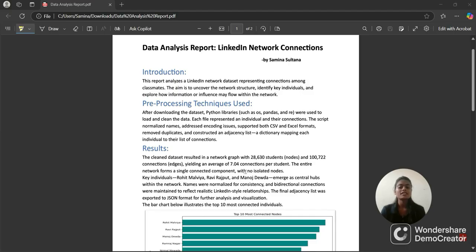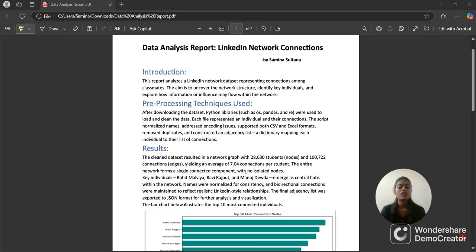I'm really very excited to share the data analysis project I worked on recently. It is based on a data set of LinkedIn connections from my classmates, and it gave me the chance to dive deep into real world data, cleaning it, analyzing it, and drawing some really interesting insights. The main goal of this project was to understand how people in our academic network are connected. I wanted to identify who the most influential individuals are and to explore how information might flow from one person to another, and essentially map out our social structure similar to how LinkedIn shows mutual connections or suggestions.